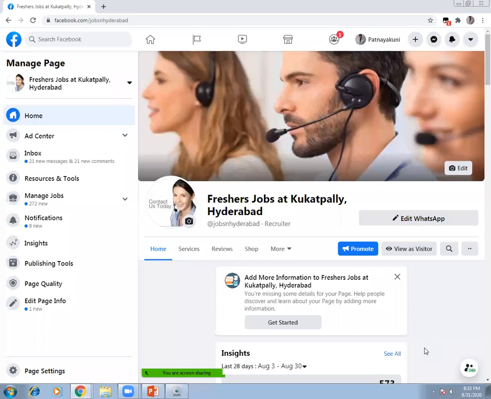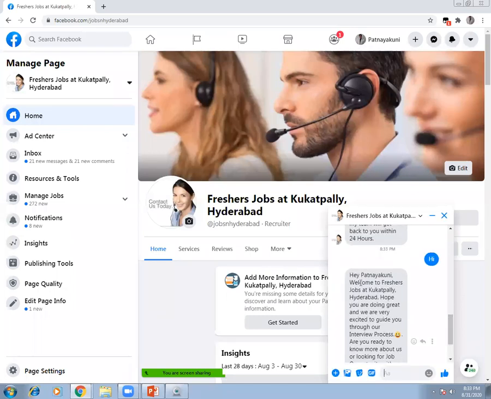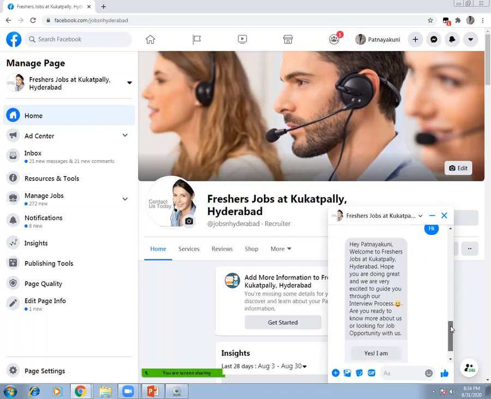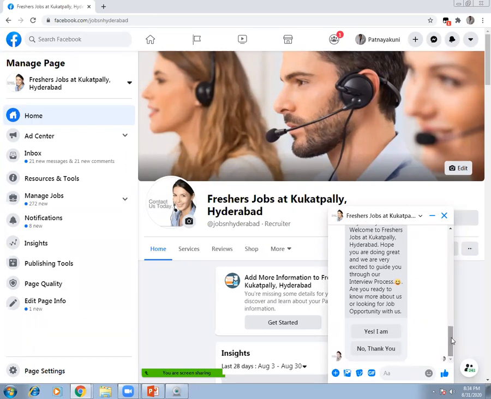I have just mentioned hi. You can see that I have just mentioned hi, and it is saying, hey Patnaikuni. It is addressing me with my first name, and then it says, welcome to Freshers Jobs at Kukatpalli, Hyderabad. Hope you are doing great, and we are very excited to guide you through our interview process. Are you ready to know more about us or looking for a job opportunity with us?